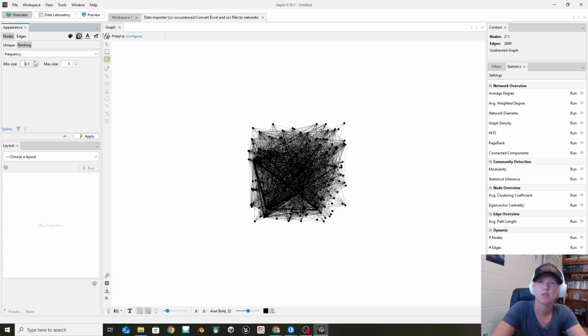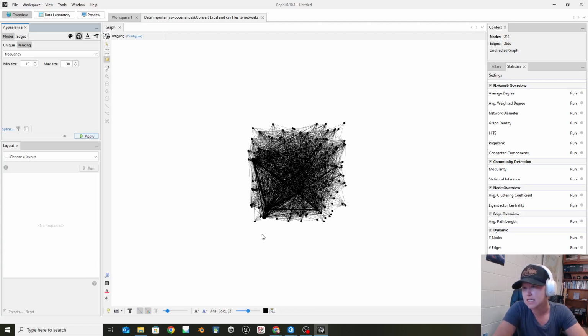We don't want to do it that way. That's okay. So I'm just going to do this one up to 10. And this one I'm going to say up to something like 30. You can mess around with this and see how it looks. Depending on how many different things you have, this is where you're going to want to adjust that. So I'm going to apply that.